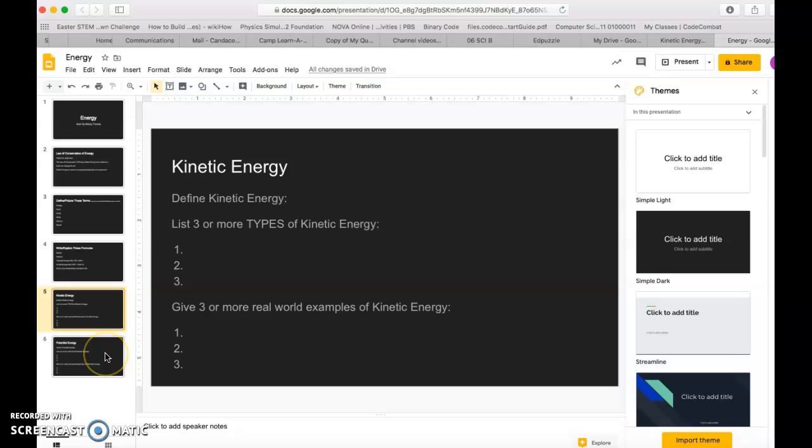I ask you to tell me 3 or more types of kinetic and potential energy and give me 3 or more real examples of both of those things as well. Pictures or words will work for me because these are your notes, so I want you to make them in a way that makes sense to you. I will attach some readings to here as well in case you're still feeling confused or discouraged, but I hope that this video and the Ed Puzzle that you watch helps you to understand Thursday's assignment as well, where you will be calculating your own potential energy and your own kinetic energy.